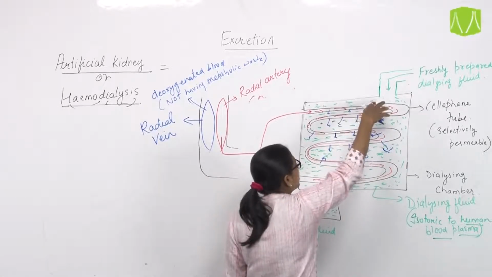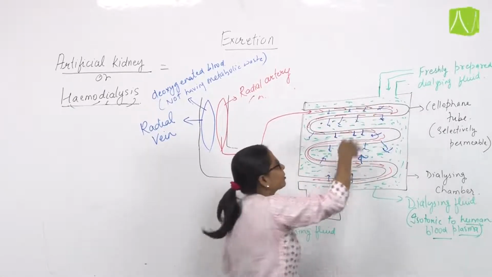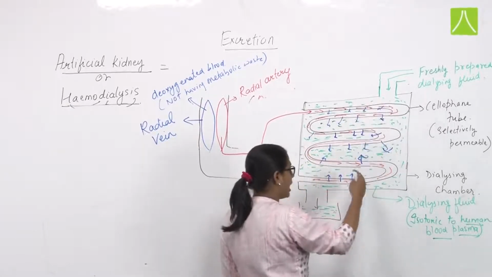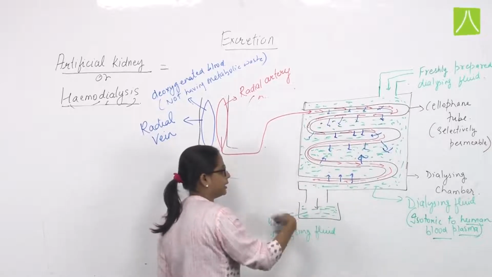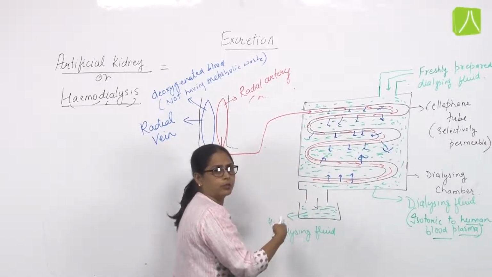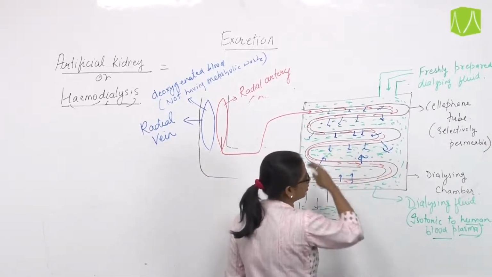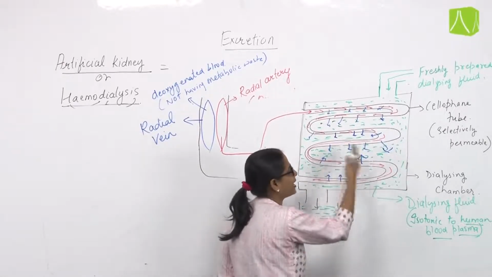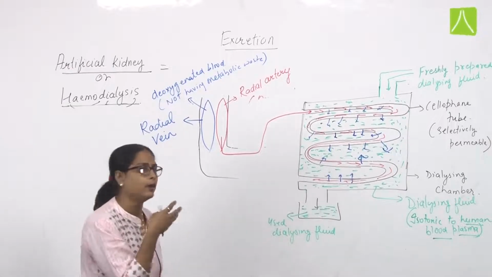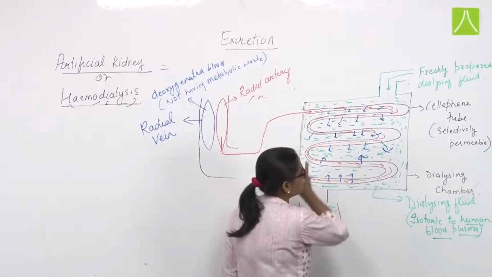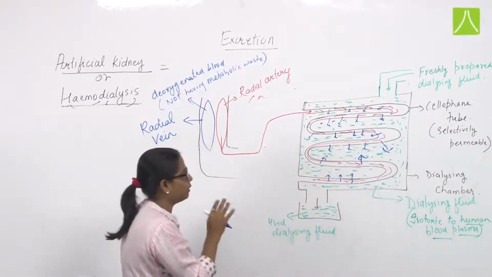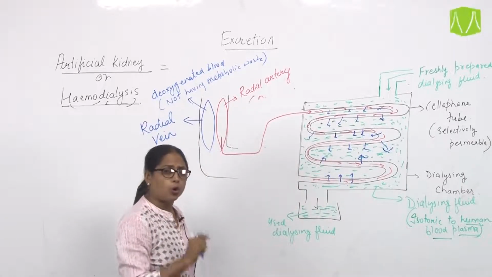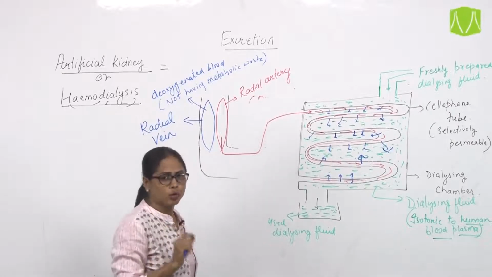That is why freshly prepared dialyzing fluid is continuously being added and the used dialyzing fluid is continuously collected, so that the concentration of the dialyzing fluid will not be disturbed by the addition of metabolic waste from the blood. So this is the main device, the process through which we are removing the metabolic waste from the blood of a patient whose kidney is not properly working.